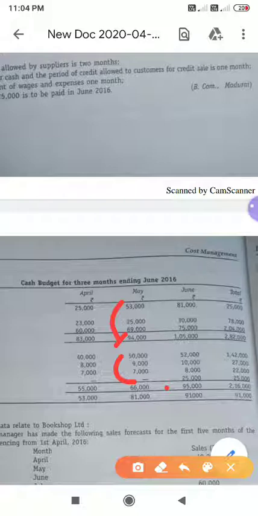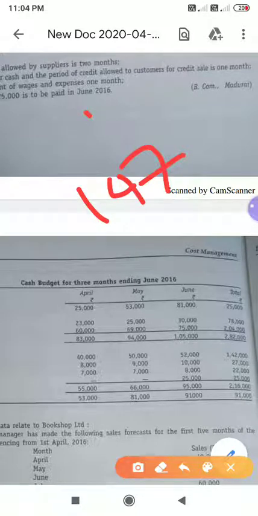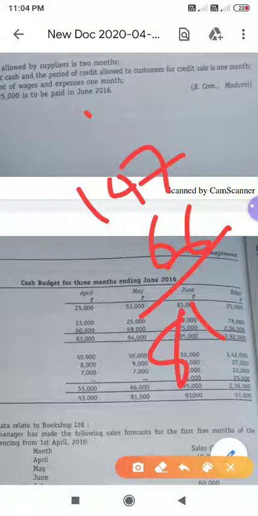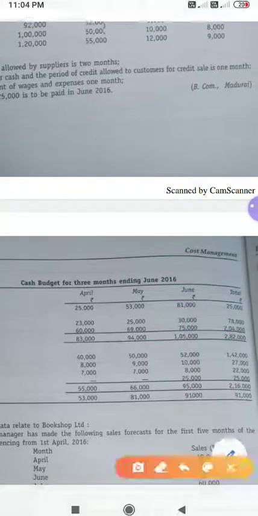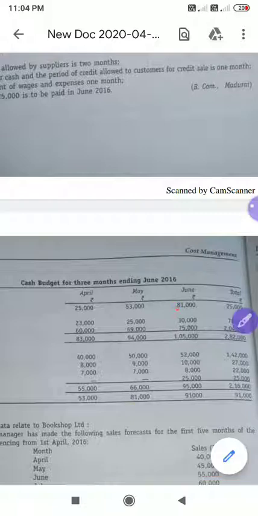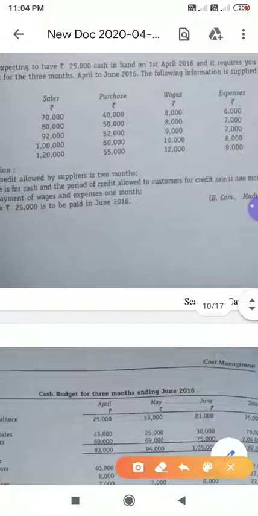sorry, it's not 94, it is more. Okay, 53 plus 25, 8 plus 9, 17. Okay, one more. So 147. 147 minus 66, if you do, we will get 81,000. Okay, that is what they have given, 81,000. So the same closing balance will be opening for the next month, and look here, current